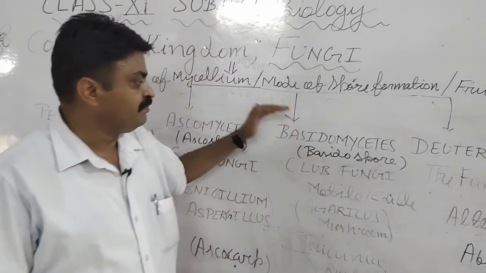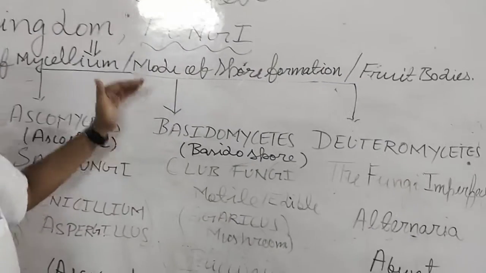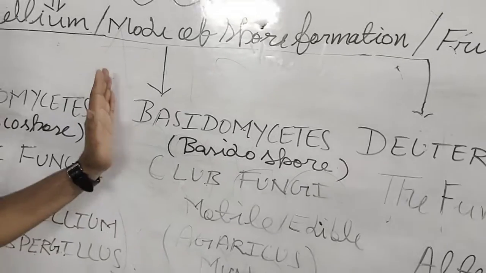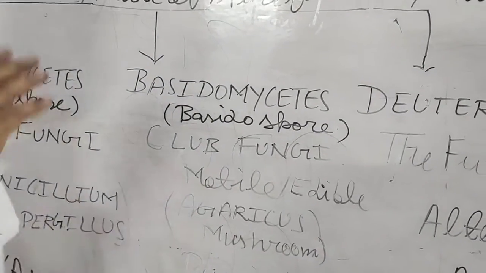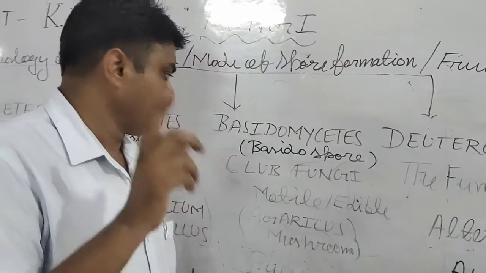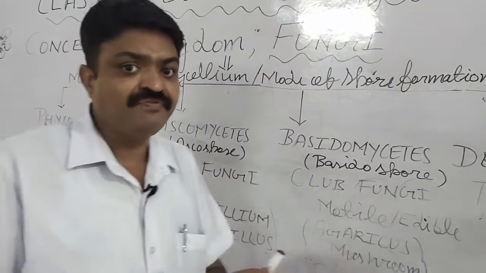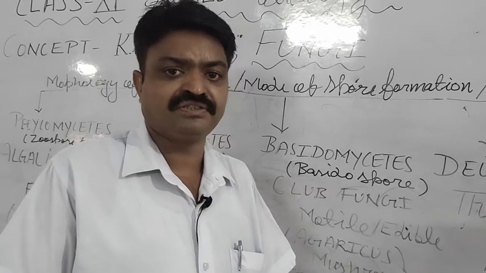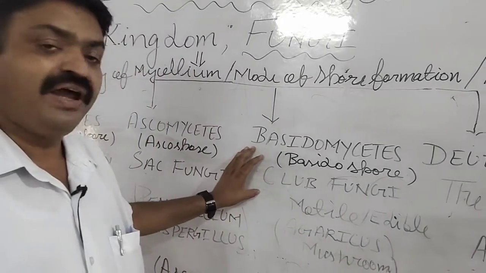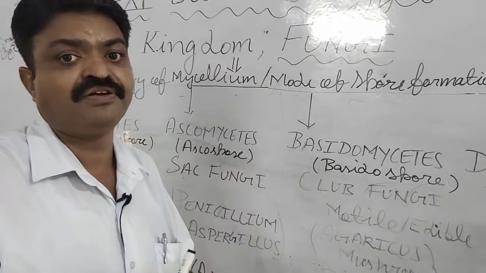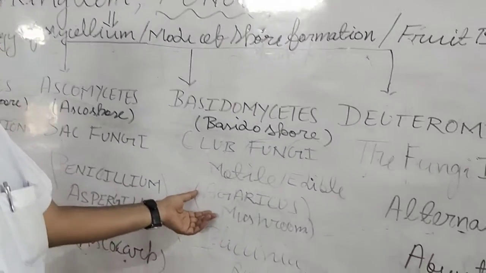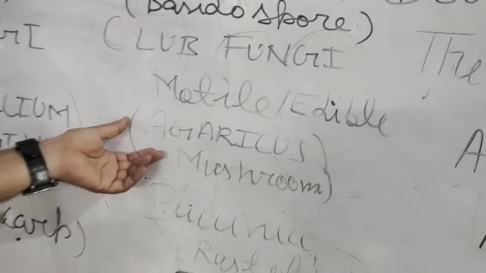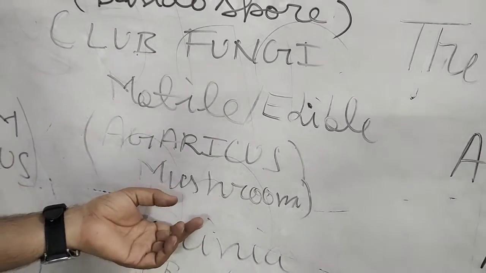Next is the basidiospore-having fungi, known as Basidiomycetes, and these Basidiomycetes are the most common fungi found in our surroundings. It is an edible group of fungi, and it is known as Agaricus, or the mushroom that we eat.